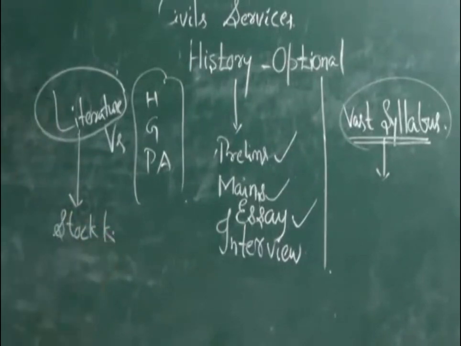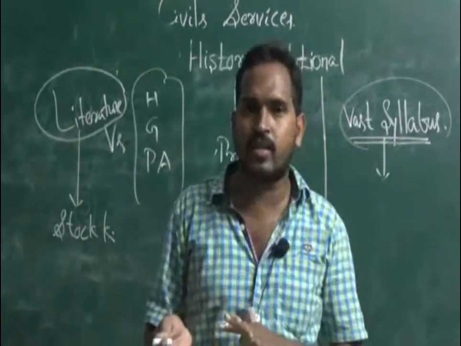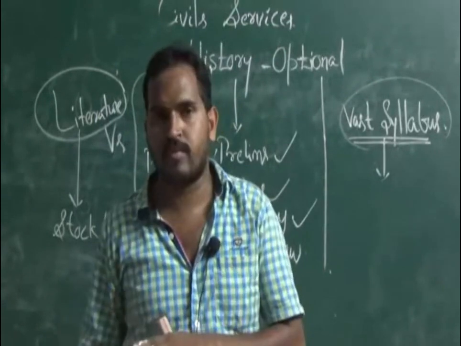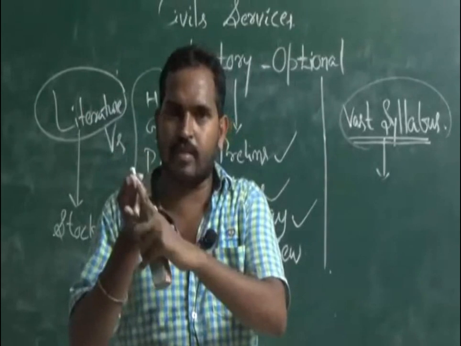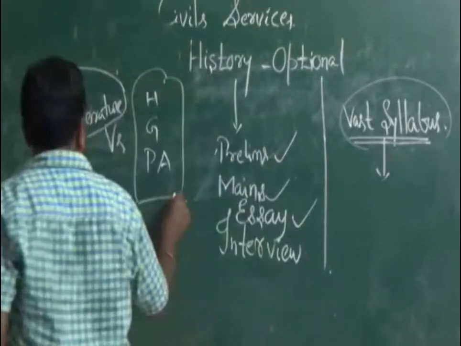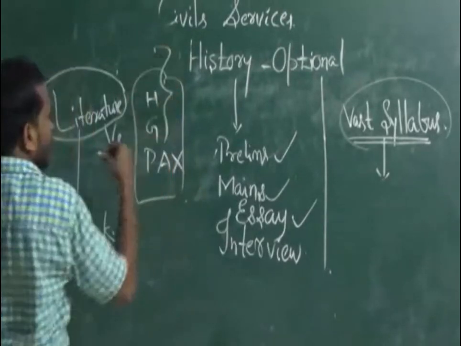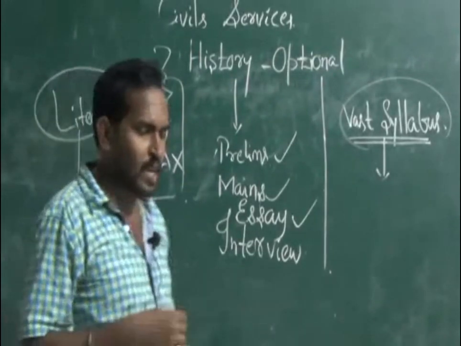Stock knowledge is necessary. Syllabus is limited. For the literatures, of any literature, the syllabus is limited. Scoring is more, surely the scoring is more and the syllabus is limited. For these subjects also, the syllabus is limited only, but a little bit less scoring.